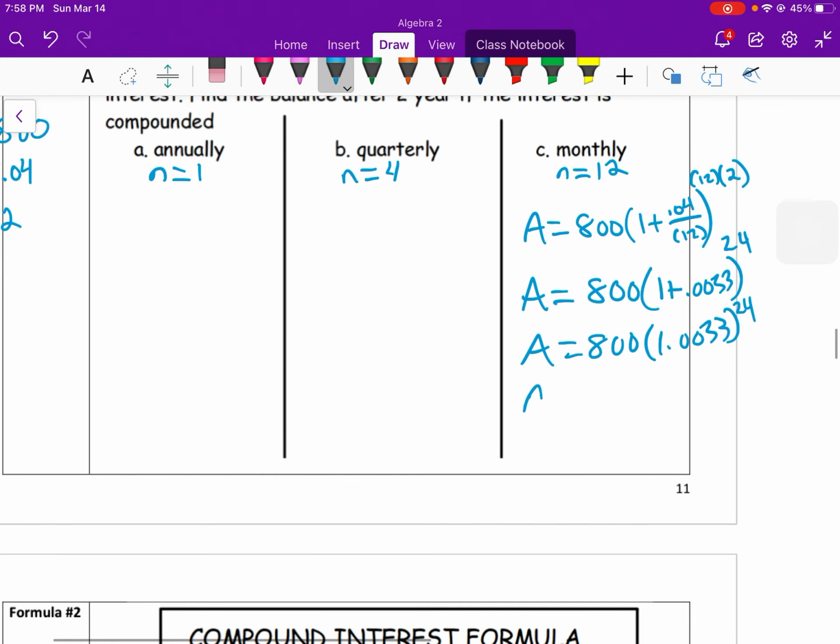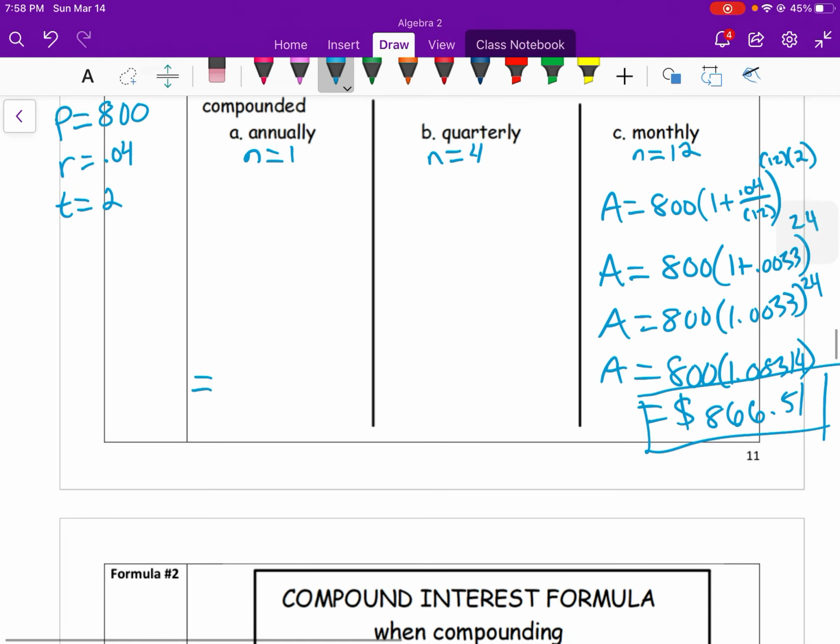So now we have to take our exponent. So that would be 800 times, let's see what I got, 1.08314. And then we can find out what this product is, and that's our total amount at the end, $866.51.